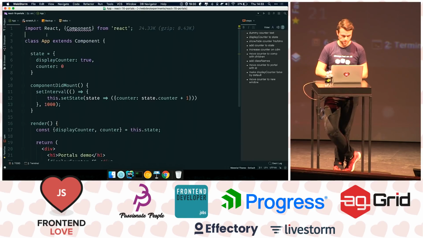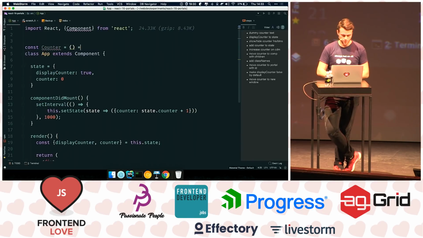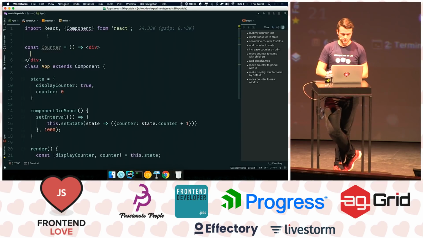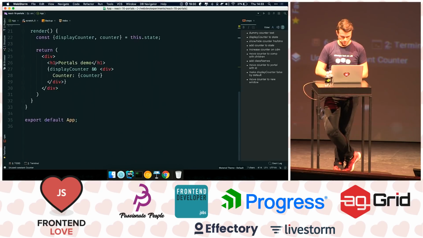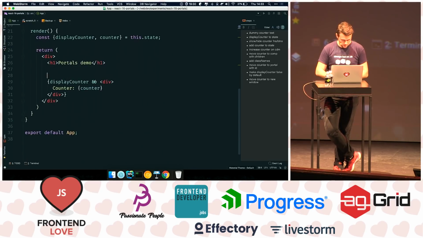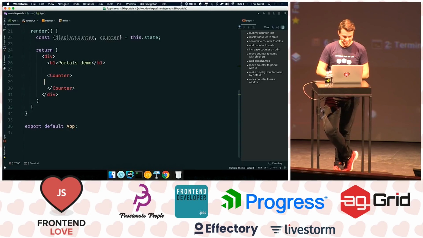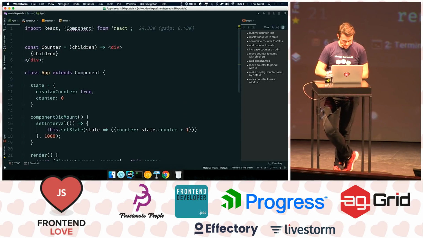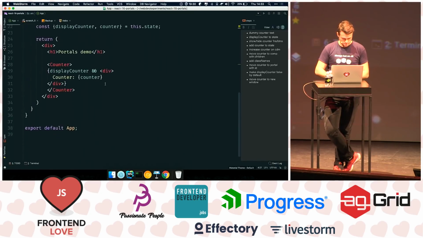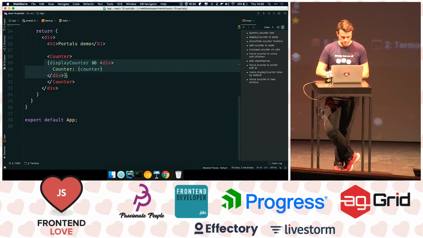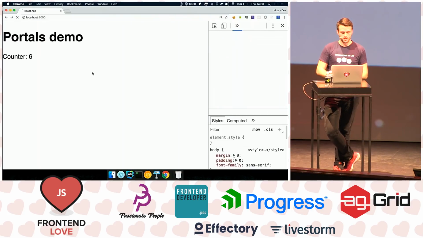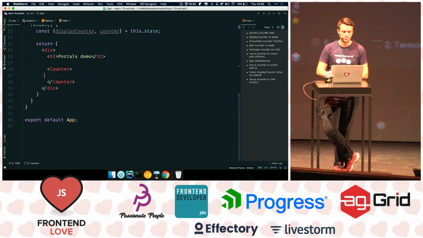What if I create a component here and we just call it Counter? It's just going to be a function component, and it's going to return a div. And inside of this div, we're just going to render the children. So whatever I put into this children, it's going to work. So if I put the Counter component here like this, no matter what I put inside, it's going to work because I'm just rendering the children. All right, it's not going to work because I forgot something here. Yep, children. We take them from the props. And now when I put this counter into here, whatever I put, it's going to go there. But this is nothing impressive. It's just a React component, right?